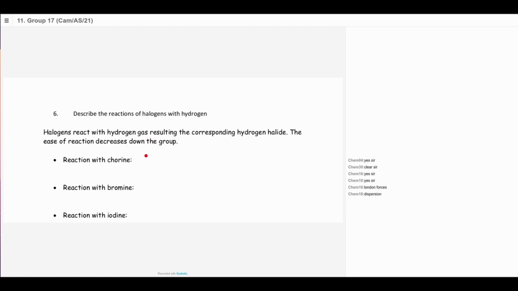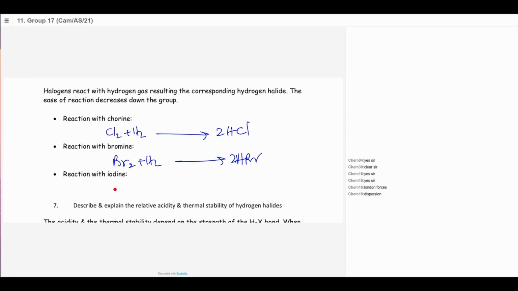The halogens, all the halogens, react with hydrogen to form the corresponding hydrogen halide. And we know the chlorine will react with hydrogen to form hydrogen chloride. Likewise, bromine forms hydrogen bromide, and the iodine forms hydrogen iodide. So ease of reaction decreases down the group. The hydrogen with chlorine is the most violent and vigorous, and the iodine with hydrogen is the weakest. Please copy these three reactions.